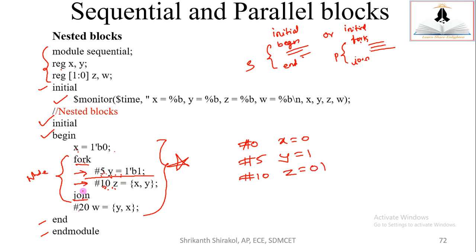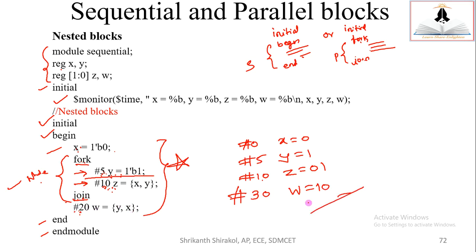Now join, I joined it. After joining, this has to execute only after the completion of this statement and this statement. This is treated as a single statement. It completed its execution at 0 simulation time, and it will complete at 10 simulation time, because by 5 it would have completed, by 10 it would have completed. 10 plus 20, because it's sequential, it is after join or outside join. So 10 plus 20, at 30 simulation time, W gets the concatenation of Y and X.